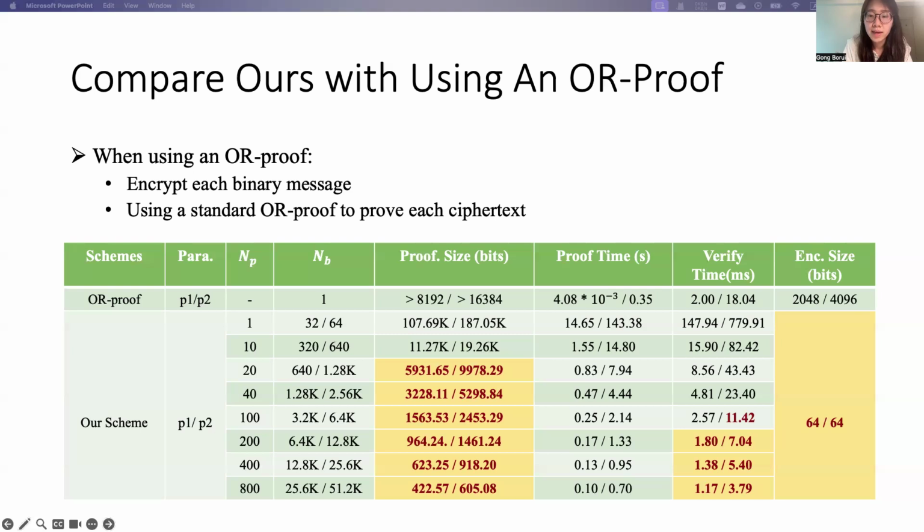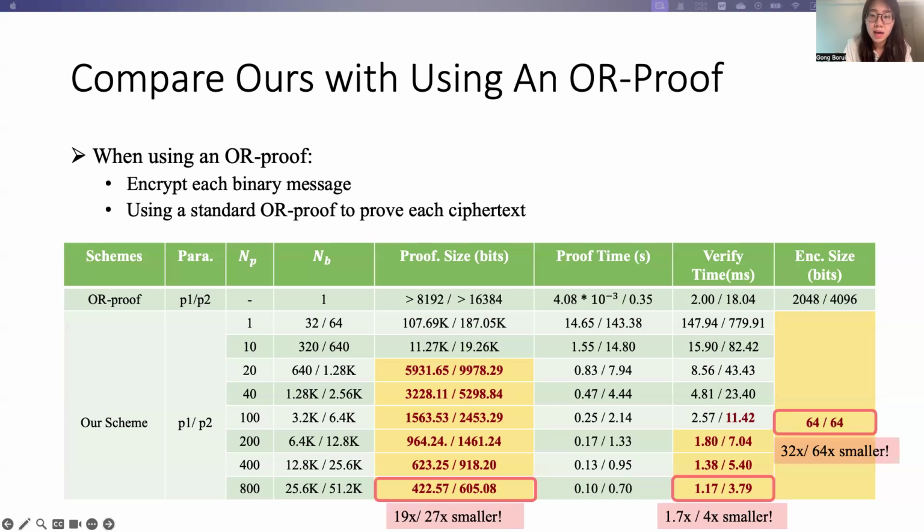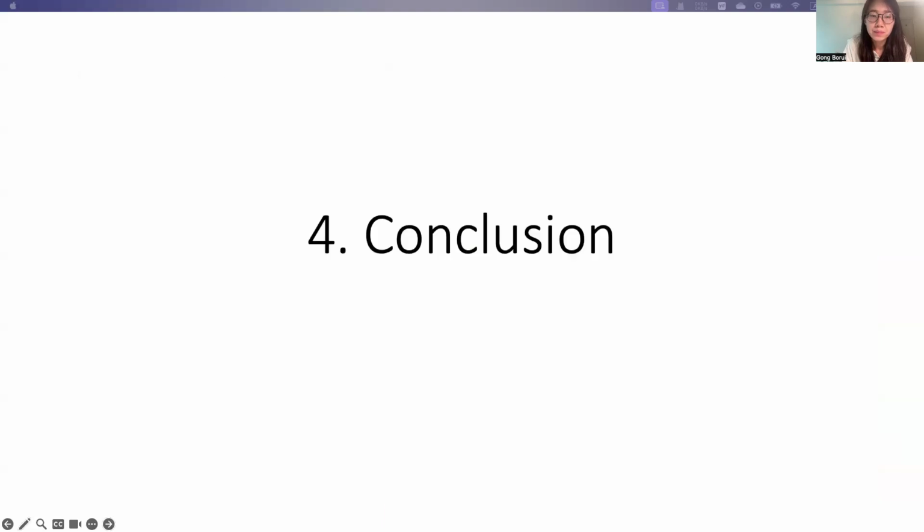And when proving 800 messages at a time, we can see that ours is 19 times or 27 times smaller in proof size and 1.7 or 4 times faster in verification under different parameters.